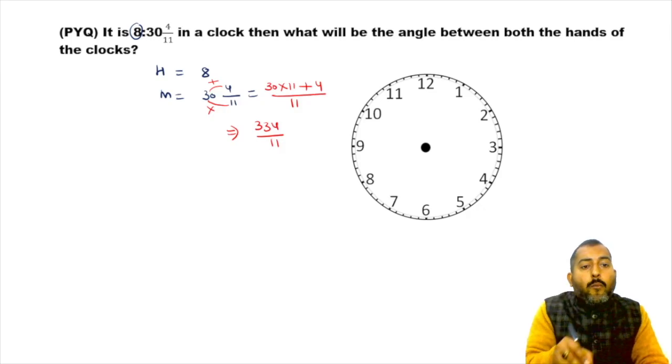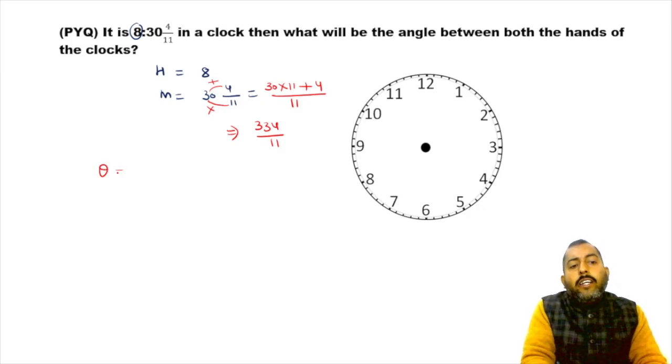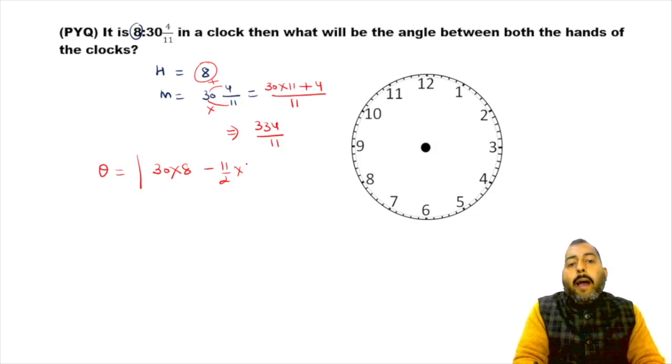Now what is the formula? Formula is theta is equals to mod of 30 into h minus 11 by 2 into m. H over here is 8. M over here is 334 upon 11. Now if you simplify it, 11 goes, 2 1s are 2, 2 6s are 12, 2 7s are 14.